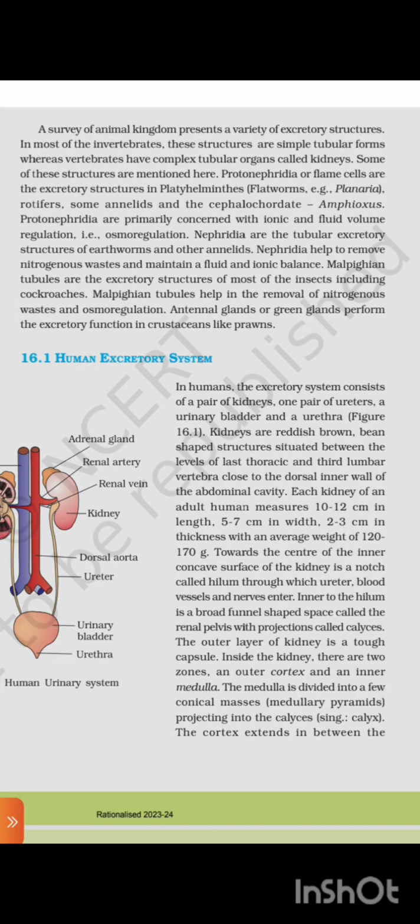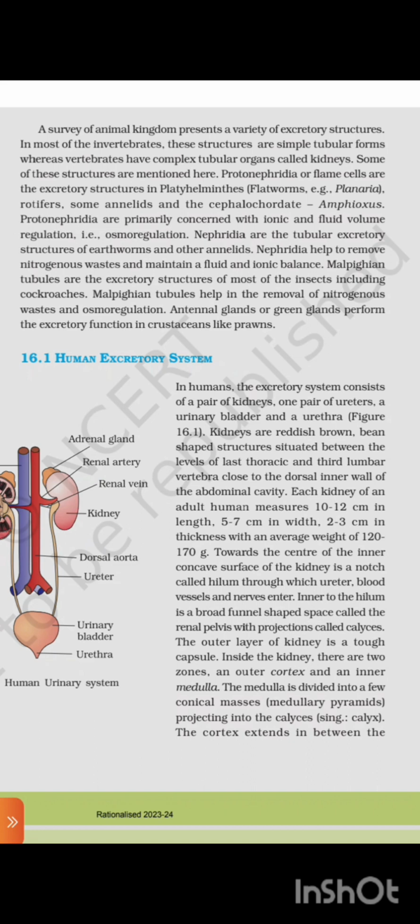A survey of the animal kingdom presents a variety of excretory structures. In most invertebrates, these structures are simple tubular forms, whereas vertebrates have complex tubular organs called kidneys. Some of these structures are mentioned here. Protonephridia or flame cells are the excretory structures in Platyhelminthes (flatworms, for example Planaria), rotifers, some annelids, and the cephalochordate Amphioxus.